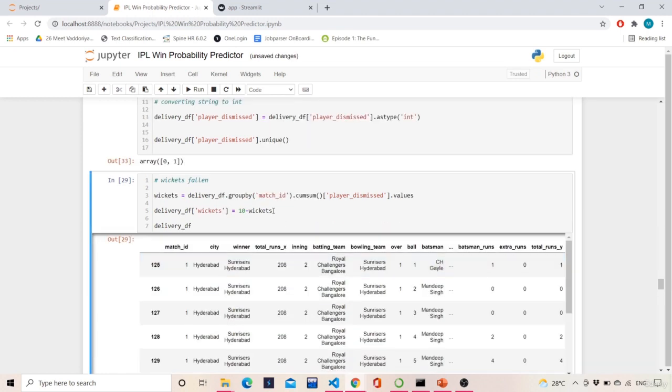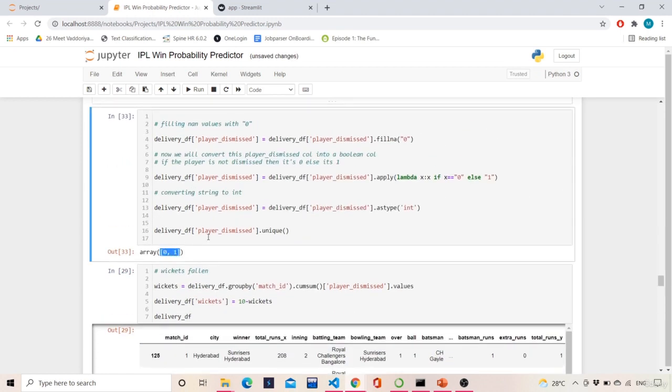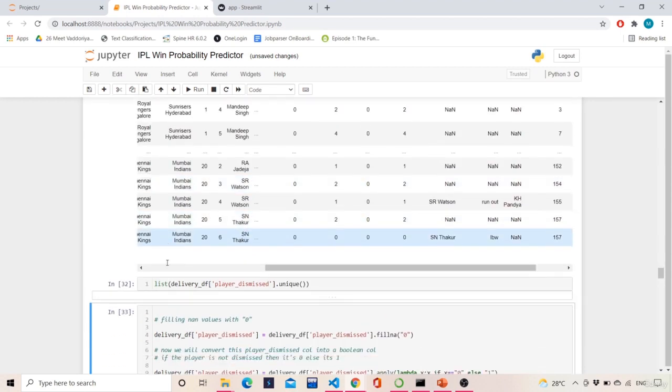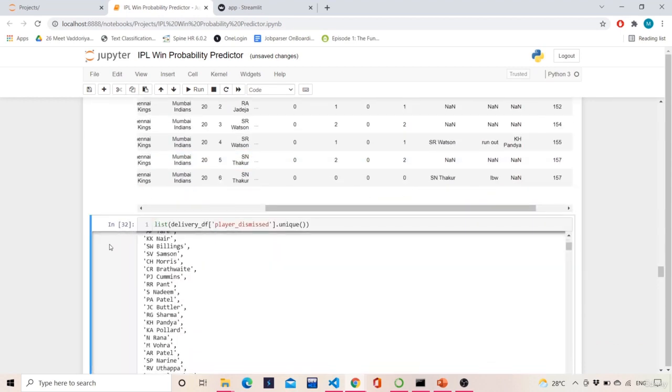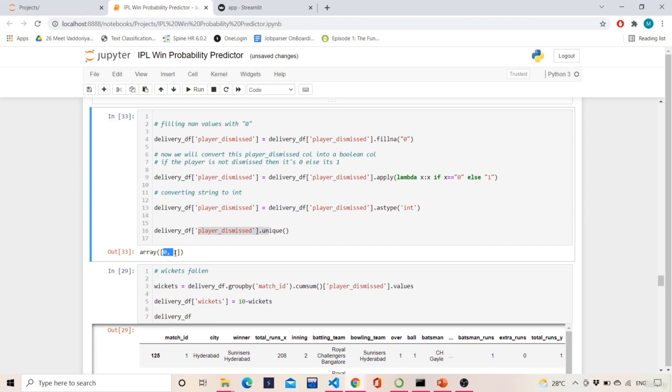Now if you see the unique values, we have successfully converted player dismissed from this big chunk of names to a small boolean list, that is 0 and 1, where 0 indicates that the player was not dismissed on that current delivery and 1 indicates that the player was dismissed.